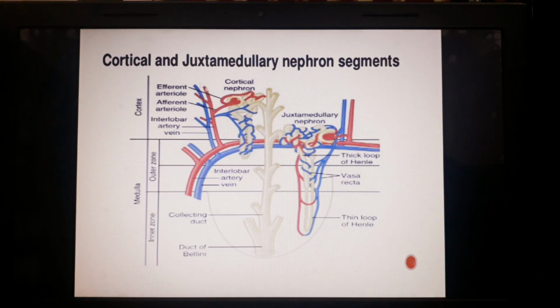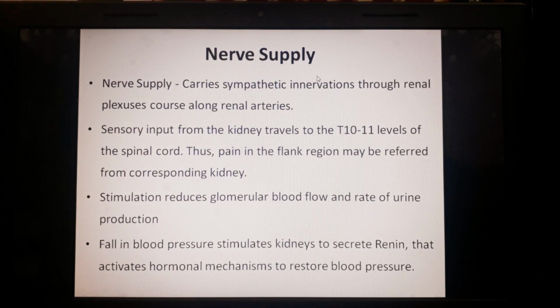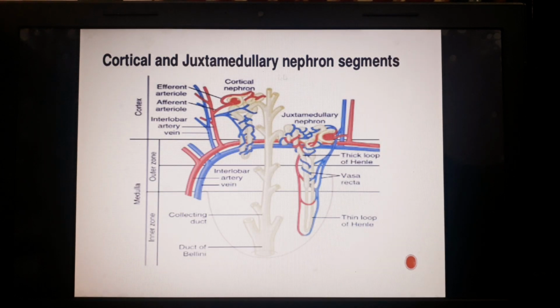Now, what is the difference between the two kinds of nephrons, basically cortical and juxtamedullary nephrons? There is some structural difference, and the different names are because of their positions. Here you can see the cortical nephrons, they are maximum in number, almost 85%, and they are located more over in the cortex part of the kidney or upper part of the medullary zone, whereas the juxtamedullary nephrons, they are